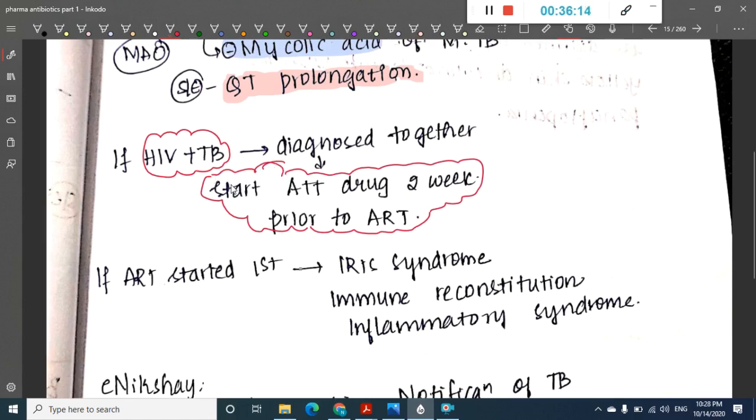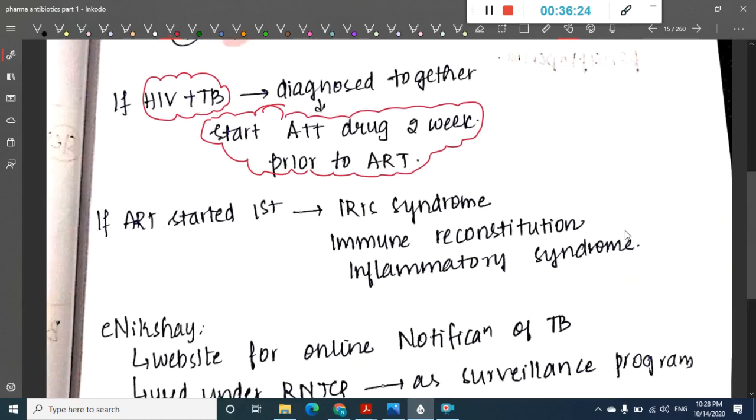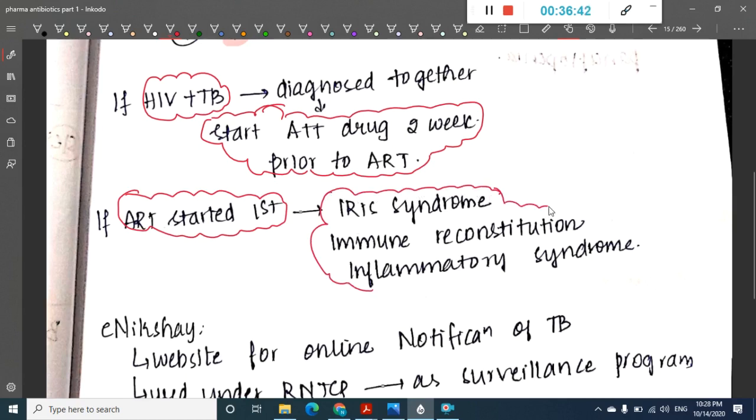If in any case you start antiretroviral therapy first, it will lead to a syndrome called IRIS, that is immune reconstitution inflammatory syndrome.